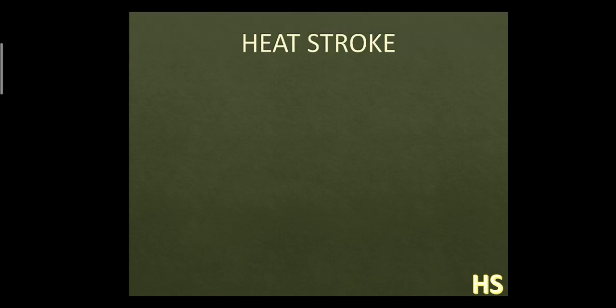Now, the last concept, heat stroke. What is a heat stroke? Heat stroke can also be called a sunstroke. This is a condition in which sweat production is unable to keep pace with evaporation in very hot winds. Suppose when we play in hot weather, what does our body do? Our body releases too much sweat. Why does it release so much sweat? In order to maintain the body temperature and keep up the pace with the evaporation.